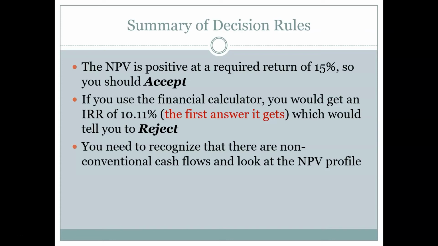So for that project, the NPV would tell us to accept, because the required rate of return is in between the 2 internal rates of return, so it's in that realm where we have positive NPV. But the IRR, based on the calculator's answer, will only give us the first internal rate of return. That'll tell us to reject. And so we're only going to look at the net present value in the case of non-conventional cash flows. For mutually exclusive projects, we can choose one or the other, but we can't choose both.